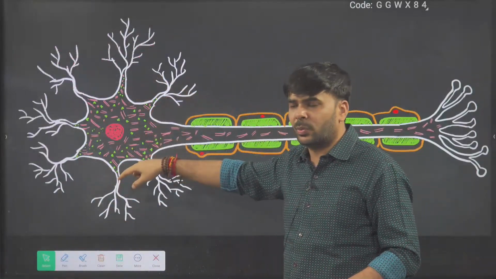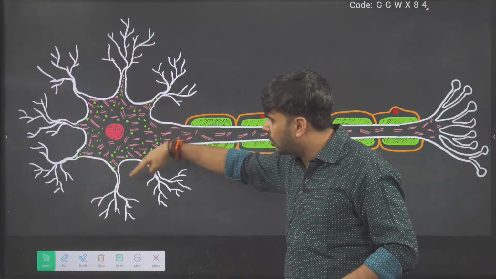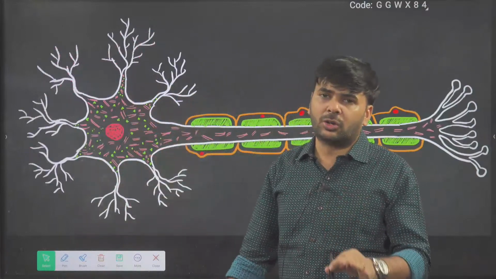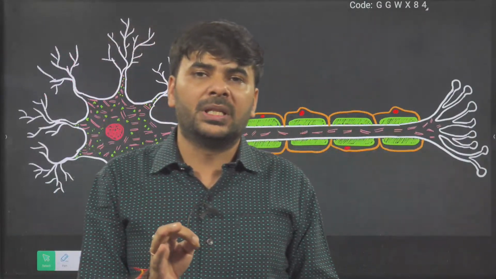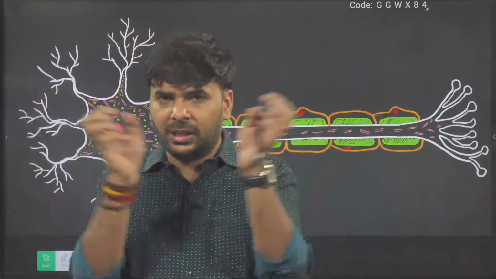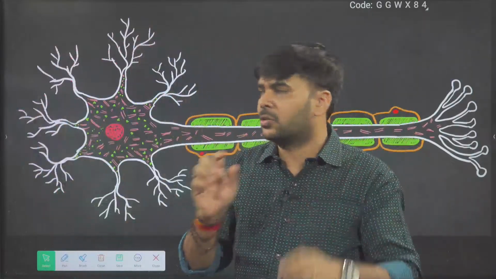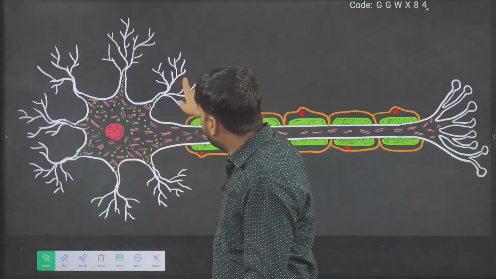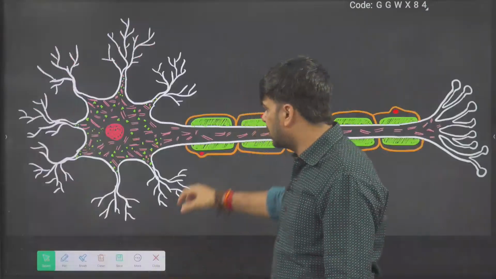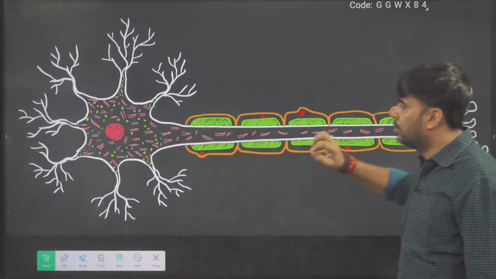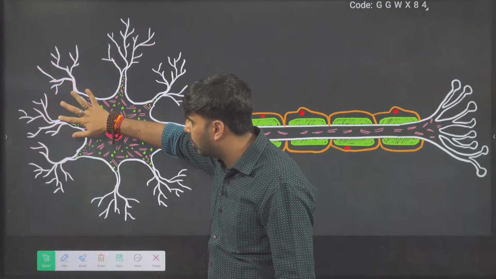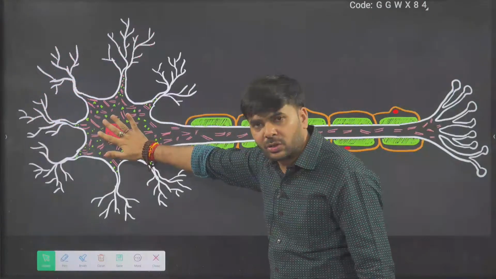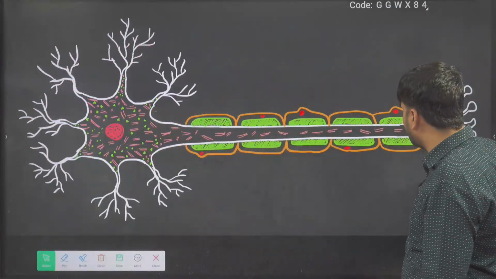Many small outgrowths are called dendrons. The word dendron means small tree, and you can see the branching of these small things. These are called dendrons, dendrites. This is called the axon. The impulse of this neuron is received by the dendrons, transmitted to the cyton, and then to the axon.